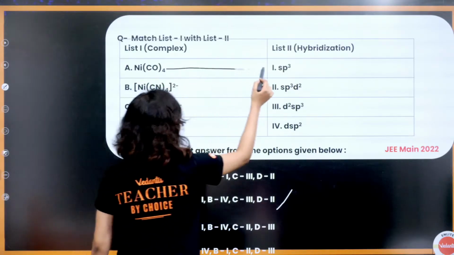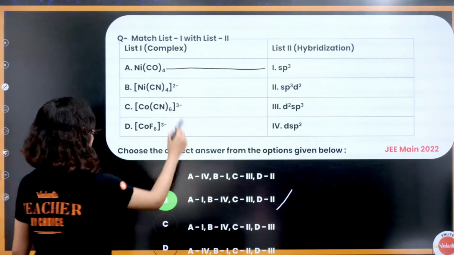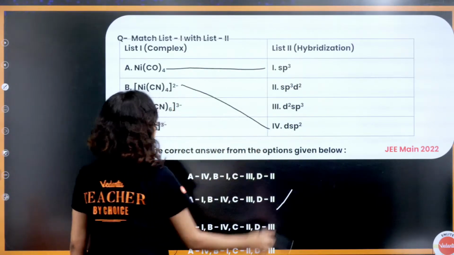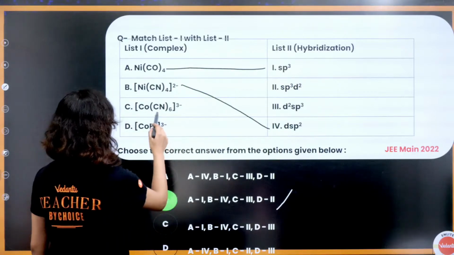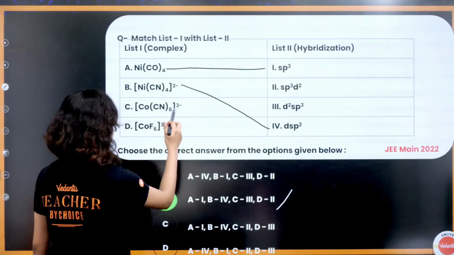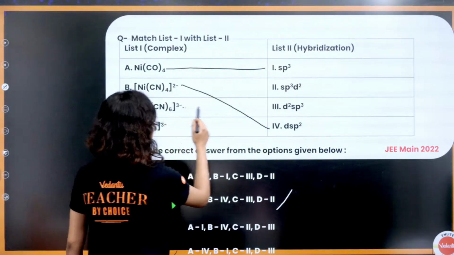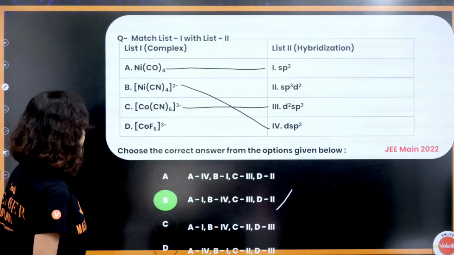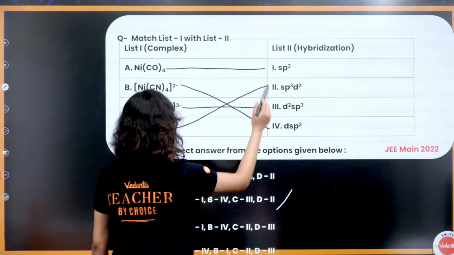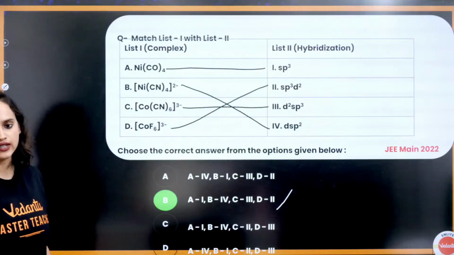Ni(CO)4, this one we have done. sp3, we know it. [Ni(CN)4]2-, this is dsp2. [Co(CN)6]3-, this will be d2sp3, and [CoF6]3-, this will be sp3d2. This is the correct answer.